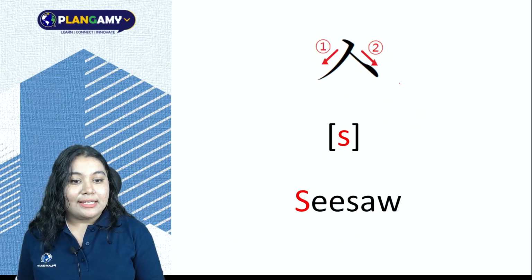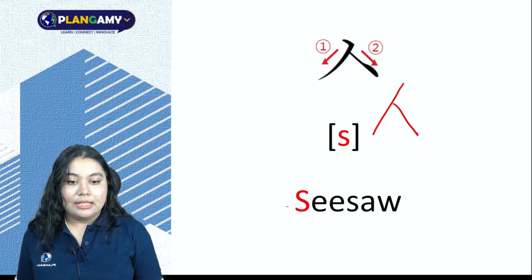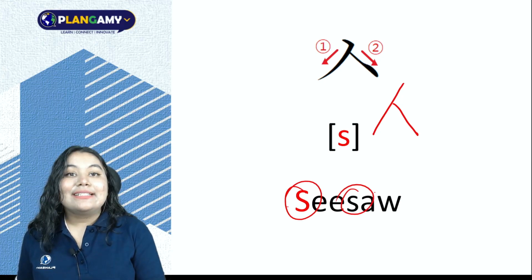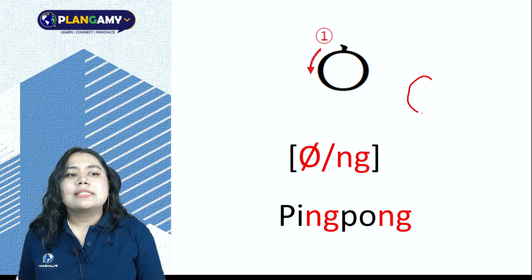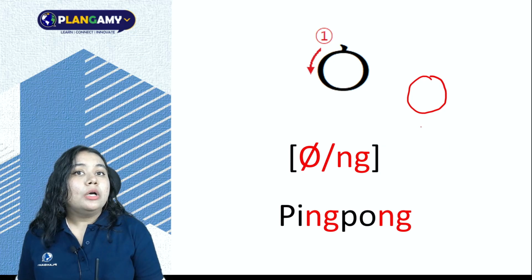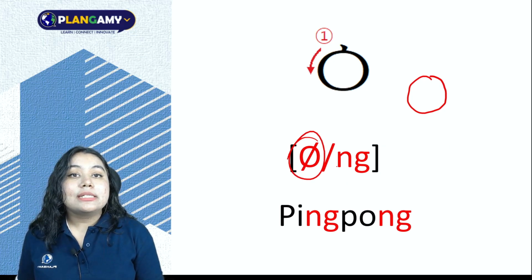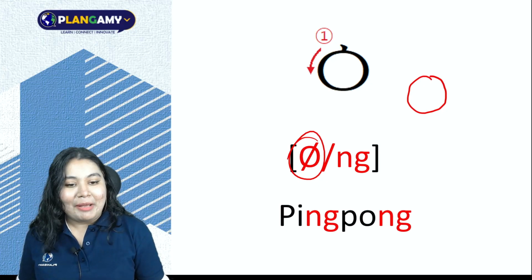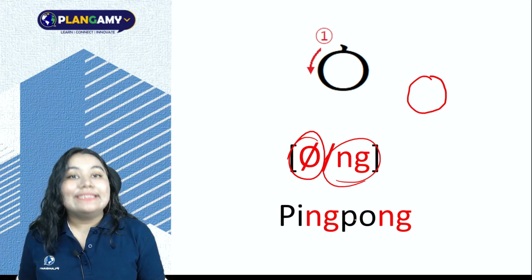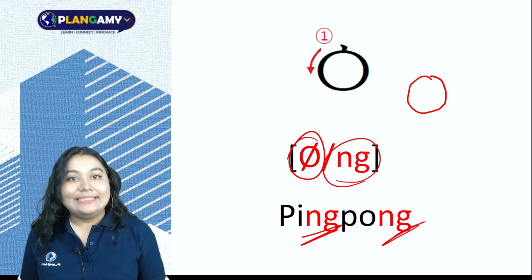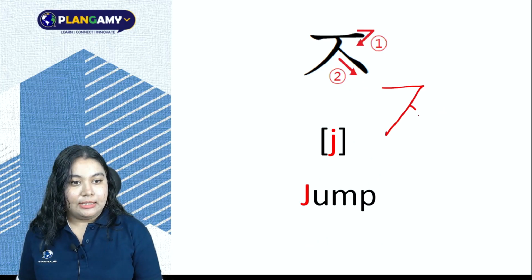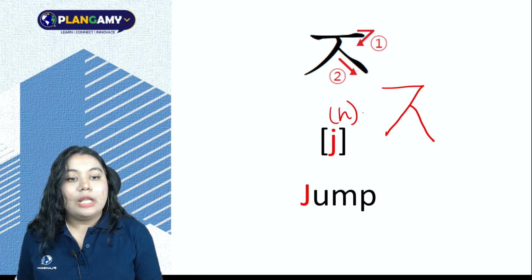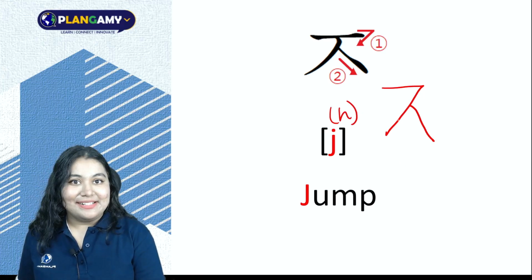Then we have S, like in seesaw. We just learnt this consonant, a simple circle. So we know that it is not making a sound when it is preceding a vowel. But what if it's placed somewhere else? Well, then it will make an NG sound, like in ping pong. Now we go to J, plus a small H sound.